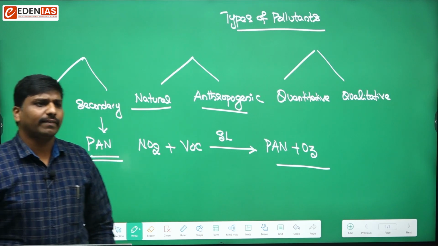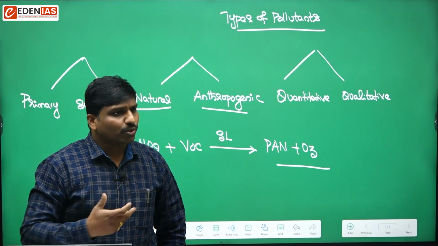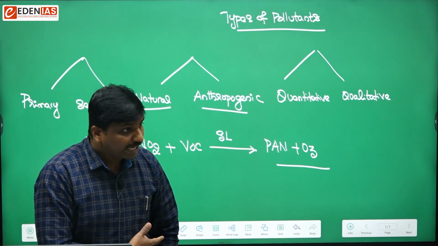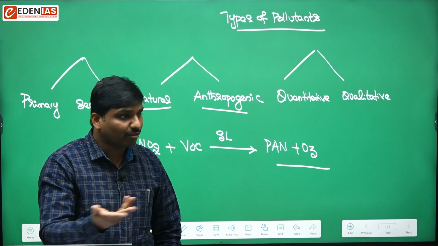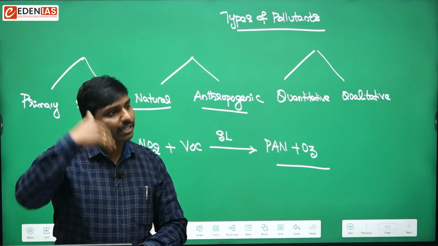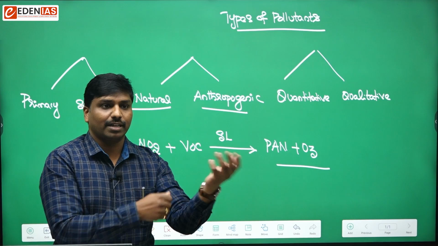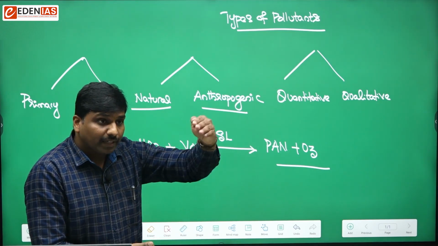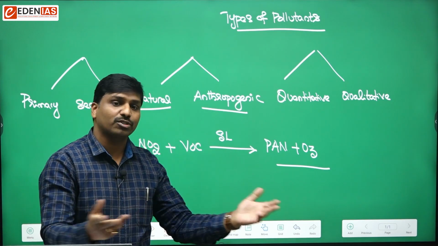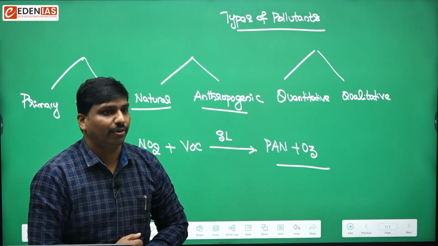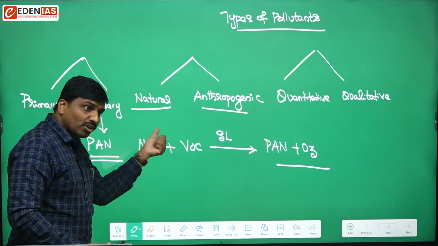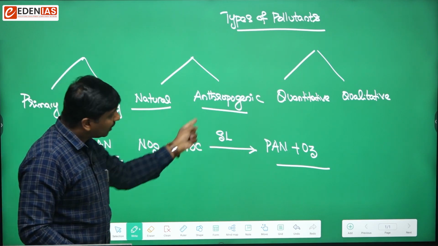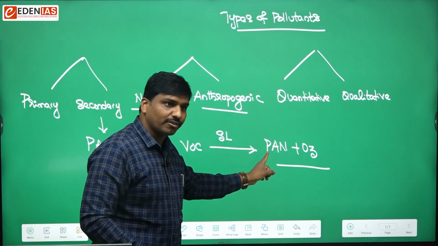Usually, when we talk about ozone, is ozone present in the troposphere? No, naturally it is not. Ground-level ozone is not present in the troposphere. So where is ozone naturally present? Yes, the stratosphere. Whenever ozone is present at ground level, it is known as a pollutant. It is harmful. So when nitrogen oxides react with volatile organic compounds in the presence of sunlight, they release components like peroxyacetyl nitrate and ozone.